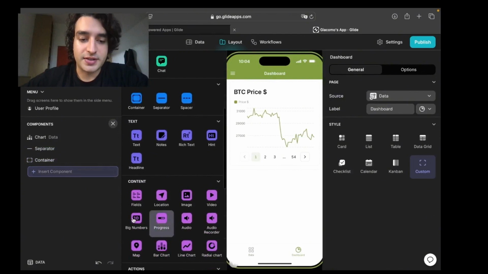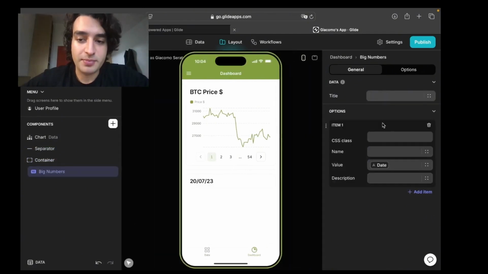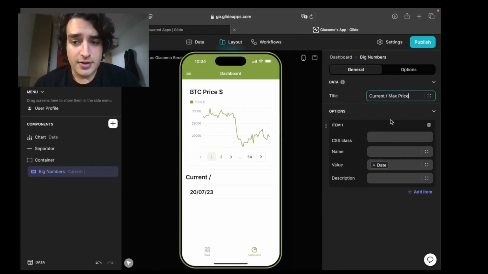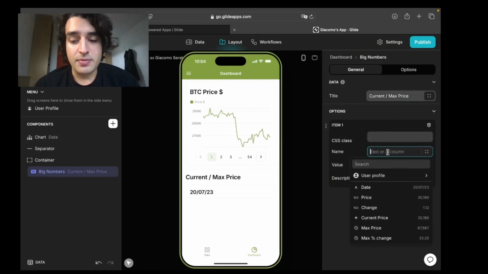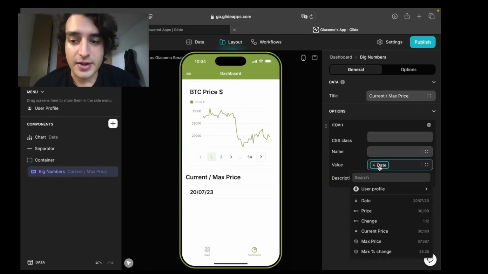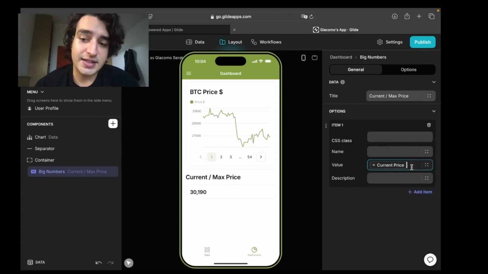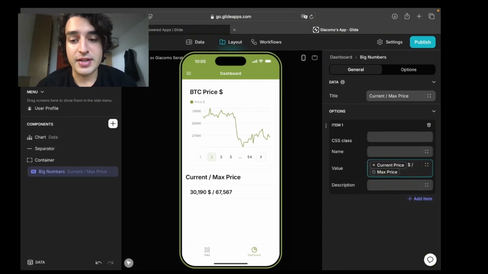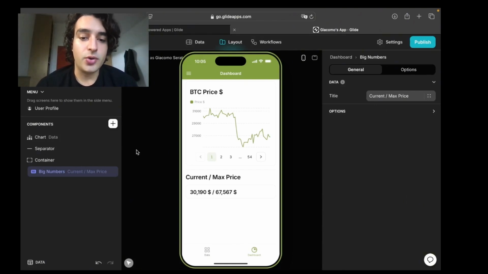and you'll have a big numbers content page. Here we want to see the current price and the maximum price. So we're just gonna click the title, select current / maximum price in dollars, and on the items on the value page of the items, we are gonna delete the date and add the current price that we just created in the data section, dollars, and also we add the slash and the maximum price. Again, click on the 4 dots and go to maximum price. And here you have it, a big button showing you current and maximum price at a first glance, very important.